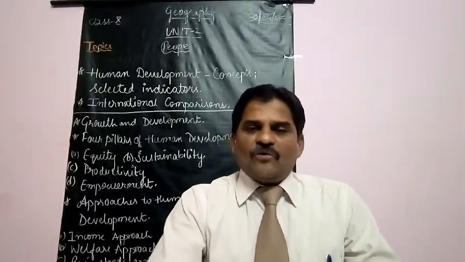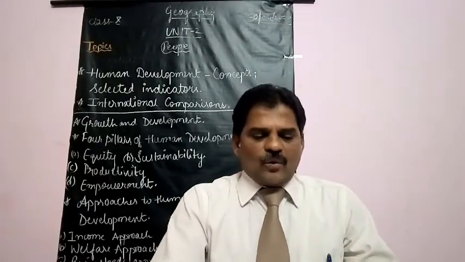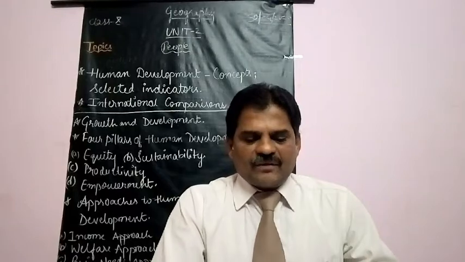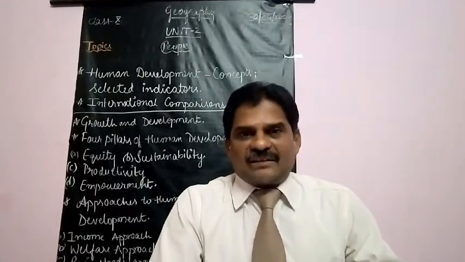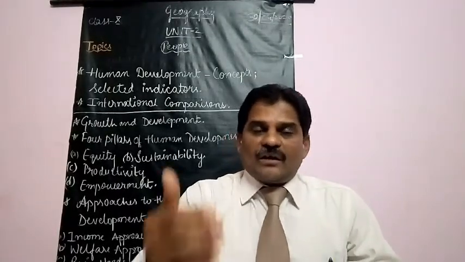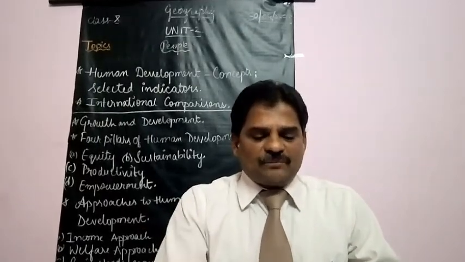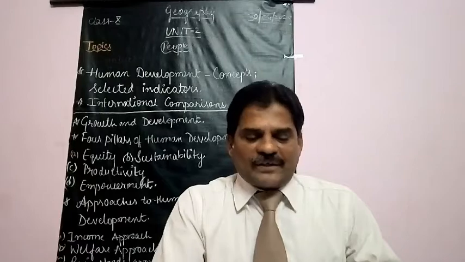Very high are those countries whose HDI score is above 0.8, and there are a total of 59 countries. These are the developed countries, because the HDI score is above 0.8.